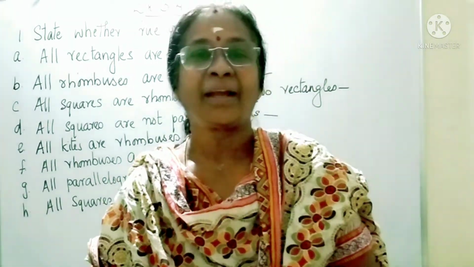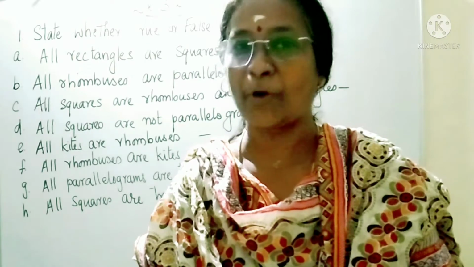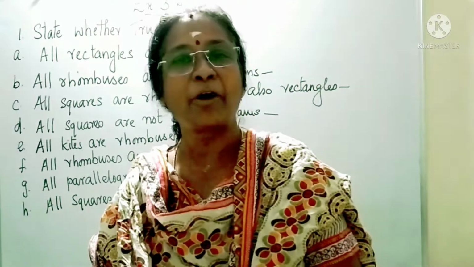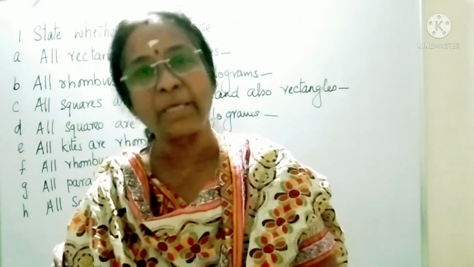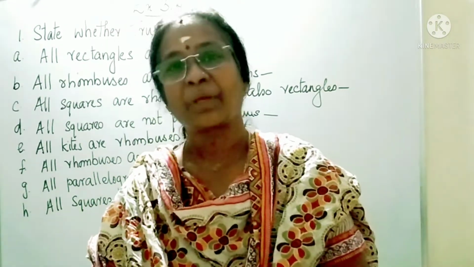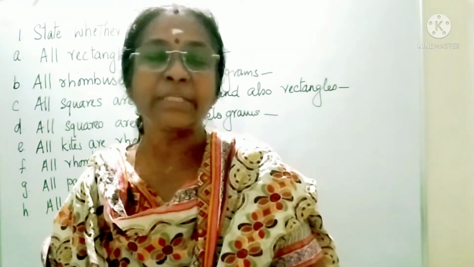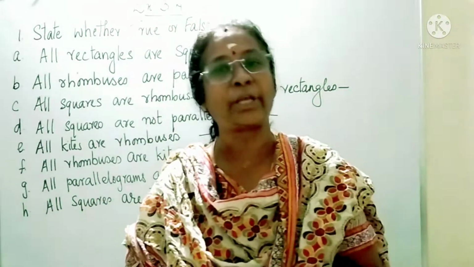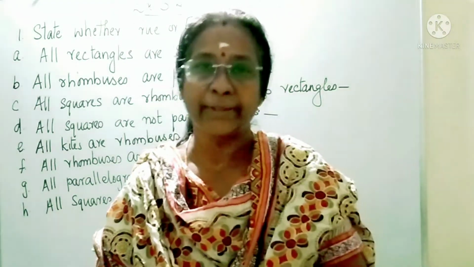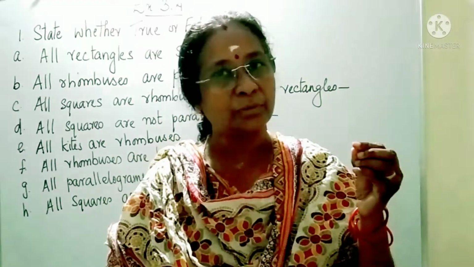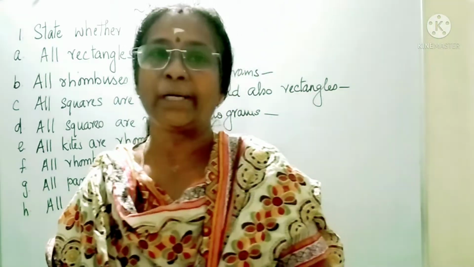Students, in the previous class we have learned about some special quadrilaterals and their properties. We have learned about trapezium, parallelogram, rhombus, then rectangle, square and kite. Now this exercise 3.4 is based on all the properties of these special quadrilaterals, or special types of parallelograms or special types of quadrilaterals.